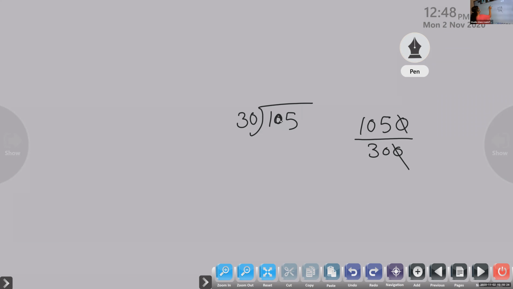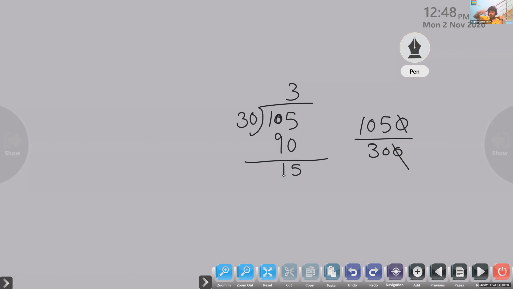So I can take only 3 times, 90. 5 minus 0 is 5, 10 minus 9 is 1, so 15. Can I divide? No. 15 is the remainder.